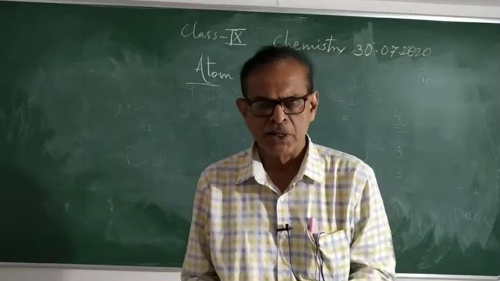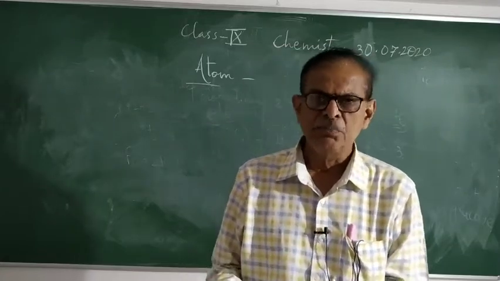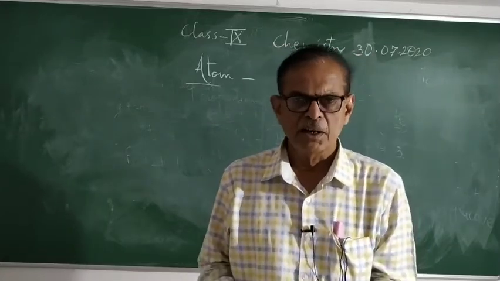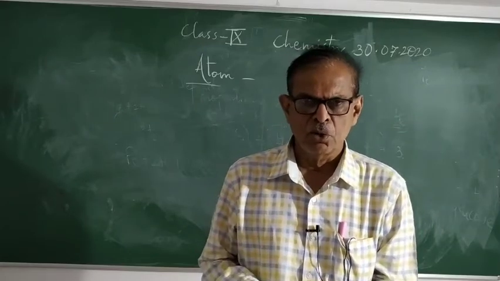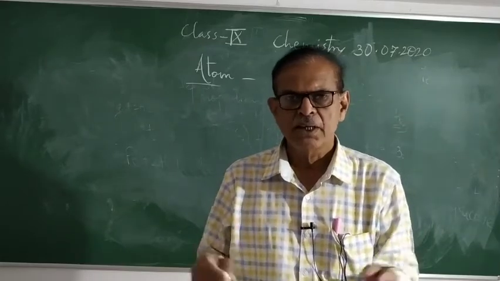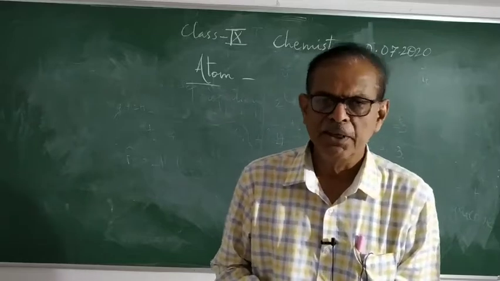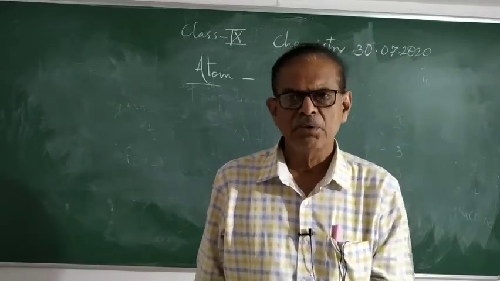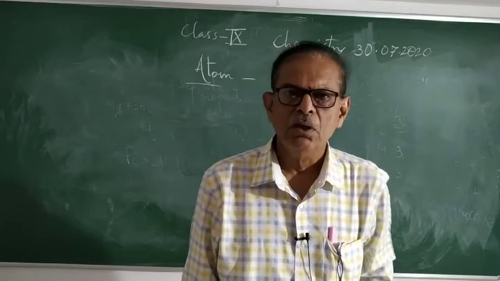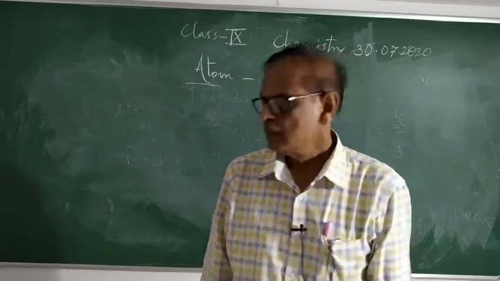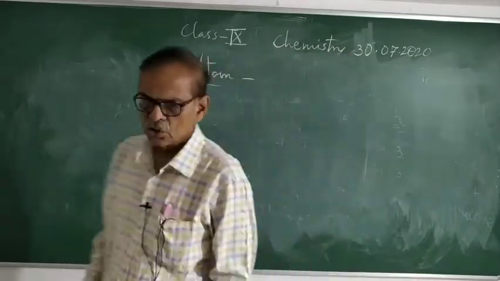For example, a hydrogen atom will not exist in a free state. It immediately combines to form a hydrogen molecule. An oxygen atom will not exist in a free state. It will combine with another oxygen atom to form an oxygen molecule. And thus we can say that.